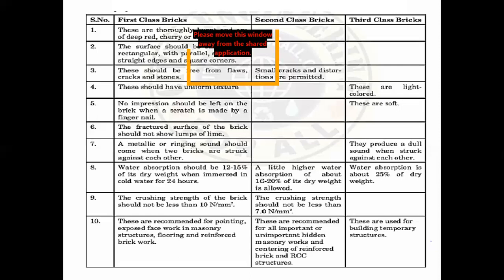First class bricks have less water absorption capacity compared to third class bricks. First class bricks have around 12 to 15 percentage. Commonly, they say it should not exceed 15 percentage. Water absorption capacity should not exceed 15 percentage for first class bricks. Whereas second class bricks would be around 22 percentage, and for third class bricks it is 25 percentage.